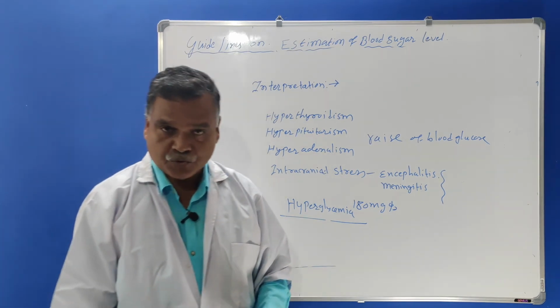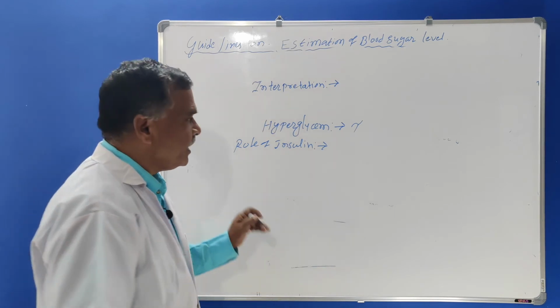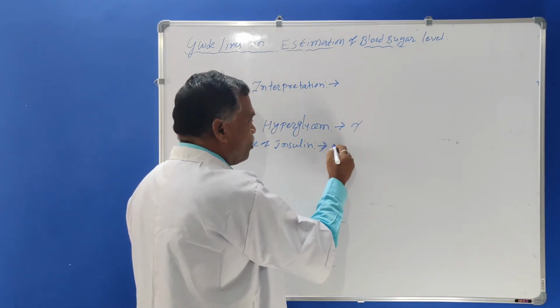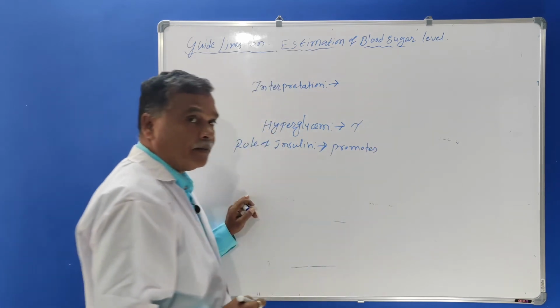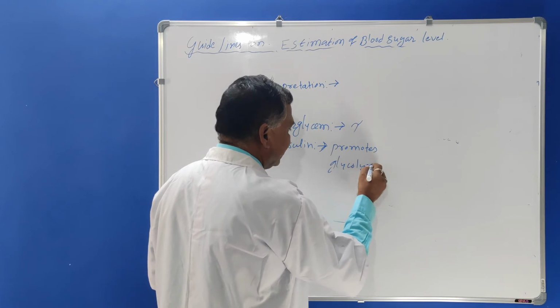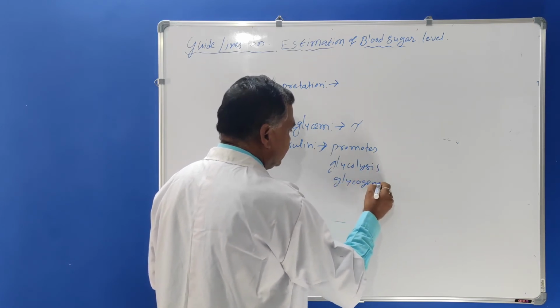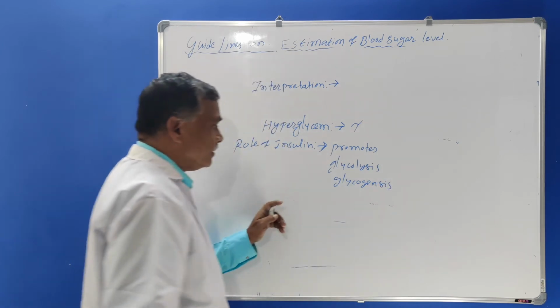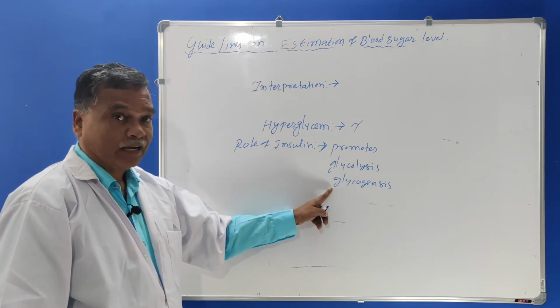The role of insulin will be there. The main role of insulin is that it promotes glycolysis and glycogenesis. See, these are the two metabolic pathways, glycolysis and glycogenesis.